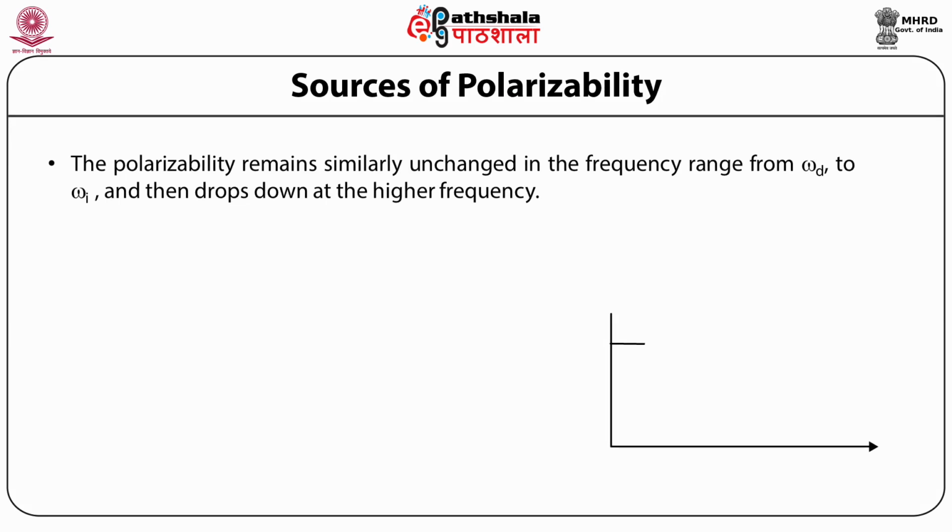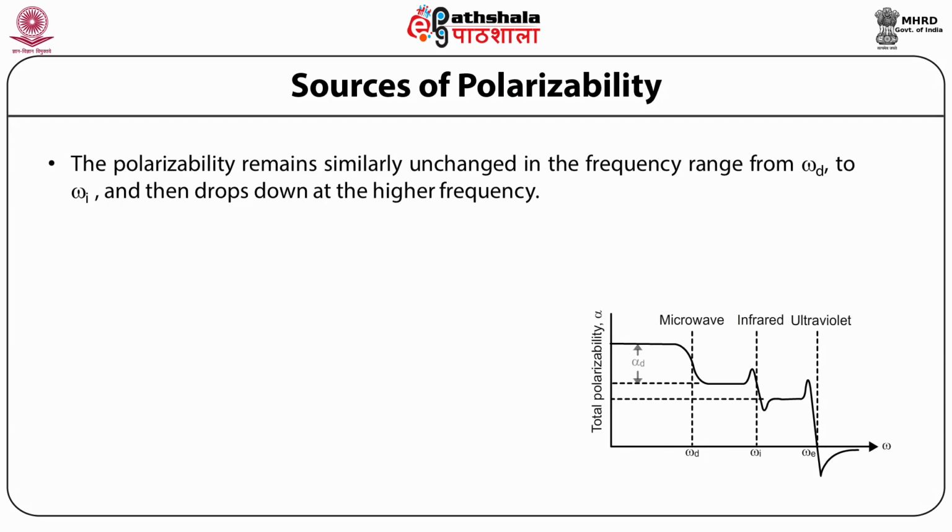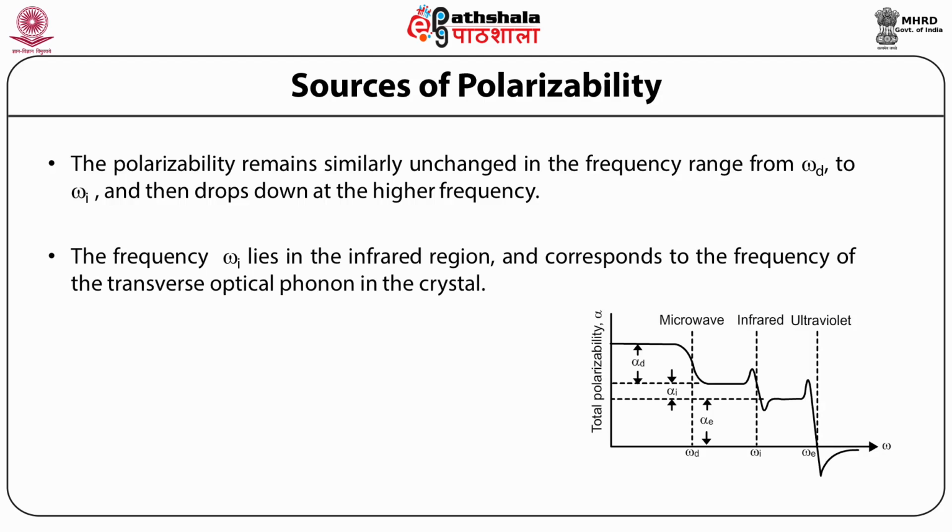The polarizability remains similarly unchanged in the frequency range from omega d to omega I, and then drops down at the higher frequency. The frequency omega I lies in the infrared region and corresponds to the frequency of the transverse optical phonon in the crystal.